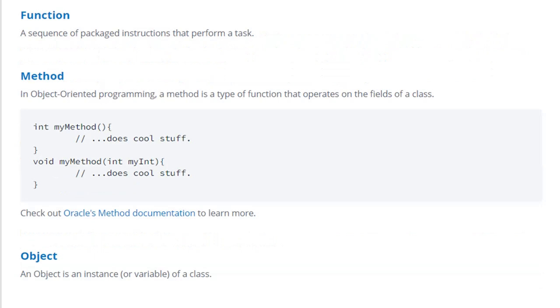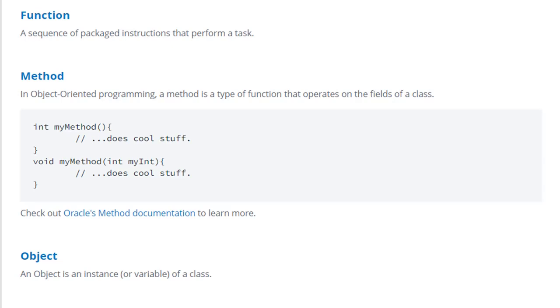Now let us study what a function is. A function is just a sequence of packaged instructions that perform a task. Method. In object-oriented programming, a method is a type of function that operates on the fields of a class. Here you can see the syntax: int my method, parentheses, followed by curly brackets. Inside that, we can go on defining the function, that is, declaring variables and performing some task.